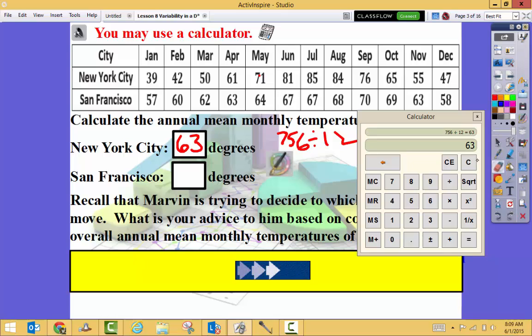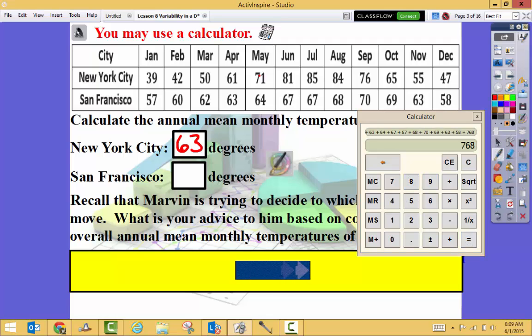And then I'll do that same process where I'm adding up all these numbers for San Francisco. So 57 plus 60 plus 62 plus 63 plus 64 plus 67 plus 67 plus 68 plus 70 plus 69 plus 63 plus 58.